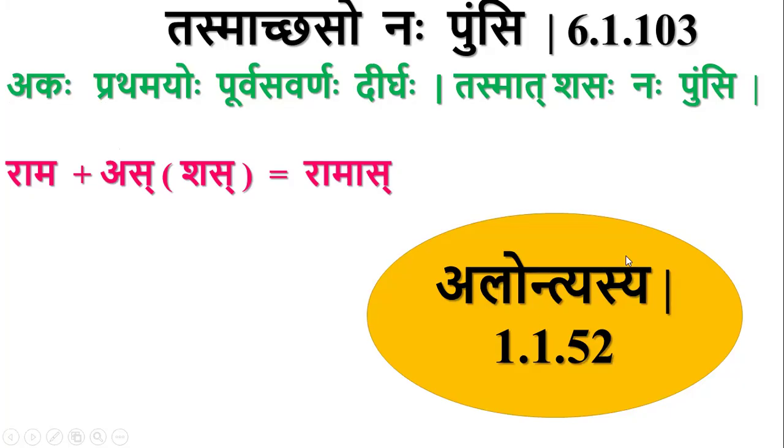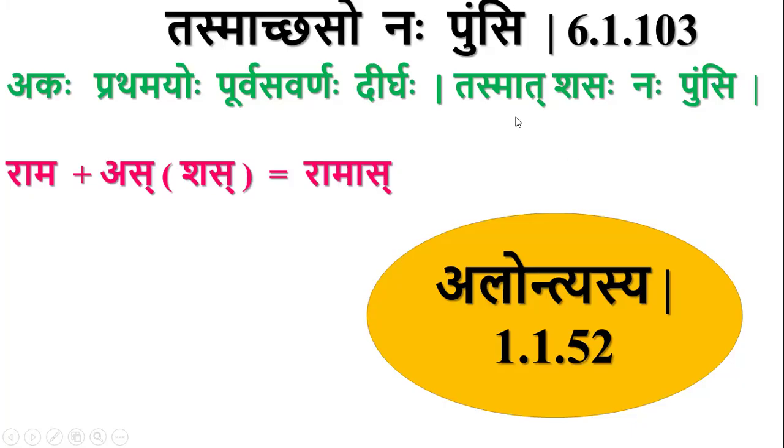There is a Paribhasha Sutra, Alontyasya, 1.1.52. By this, if an Adesha is told for a word, then that Adesha replaces the last letter of the word for which it is given. So this Shas has two letters, Akara and Sakara. The last letter is Sakara.